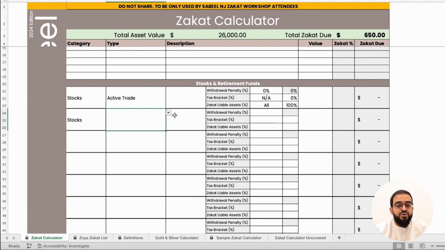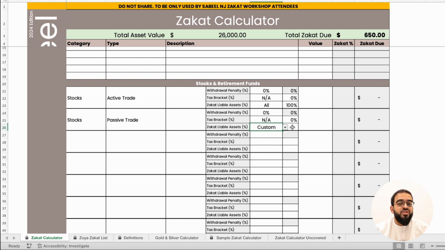Stocks that are passively traded do not have a withdrawal penalty as well, nor do they have a tax bracket applied, but they do have zakat liable assets. And here you have 4 options: standard, custom, all, or Zoya. Standard uses the default 33%, as we mentioned in the video.